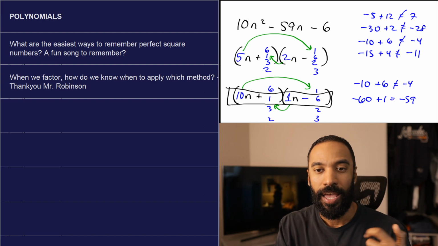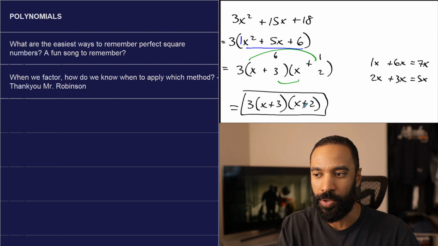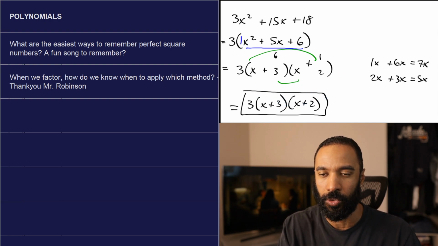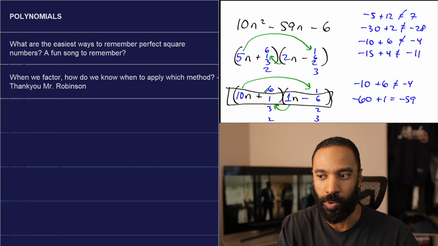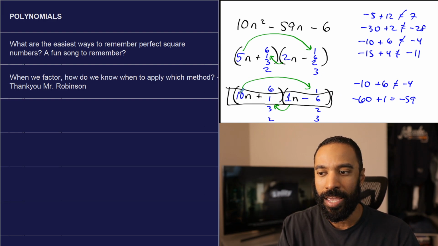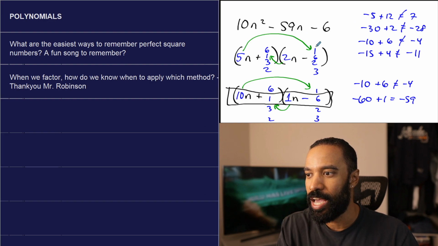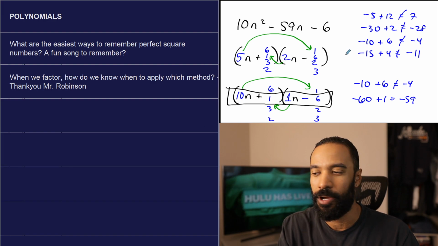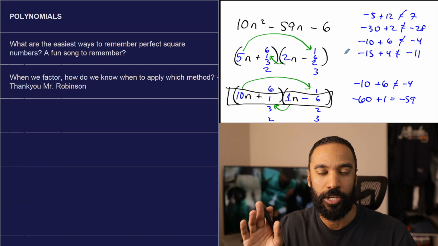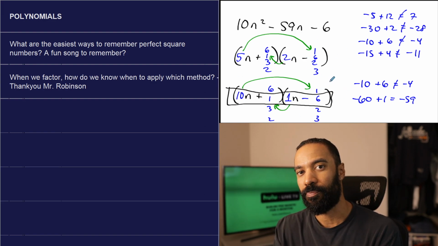I don't know if it's 10 or 1. And it's because these are ones that it doesn't change these values when you multiply by these, so that when you add them together, it's just those numbers that you're looking at. As opposed to when you're looking at these ones, I didn't just do negative 6 plus 1. I did negative 60 plus 1. Why? Because one of them got multiplied by 10. Just like here, 5 times 1 versus 5 times 6. Whoa, way different values that come out as a result. So it's just a thing to make sure you understand when it comes to method. I'm using this method for the other version, but it's more streamlined.